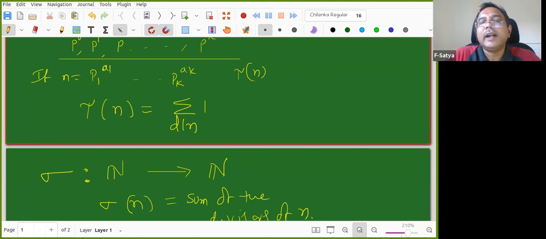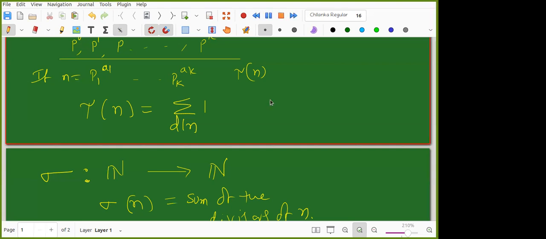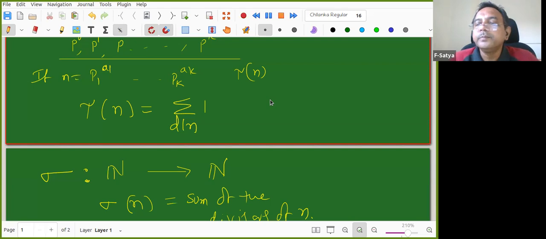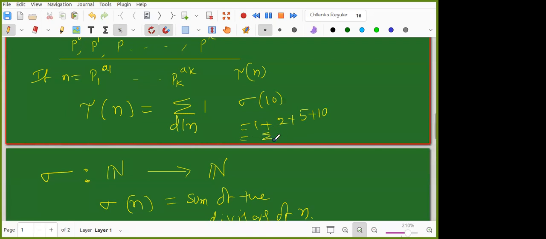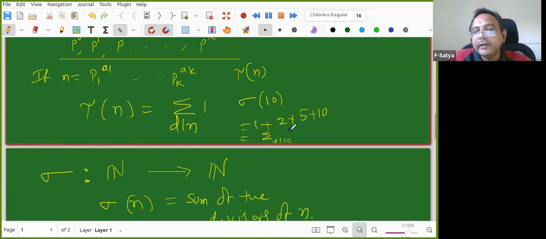The answer is not required. What is it that you told? Can you repeat one more time? 1 plus 2 plus 5 plus 10. Okay, I am writing here sigma 10 is equal to 1 plus 2 plus 5 plus 10, correct? Yes, sir. But I write this as summation d divides 10, d.